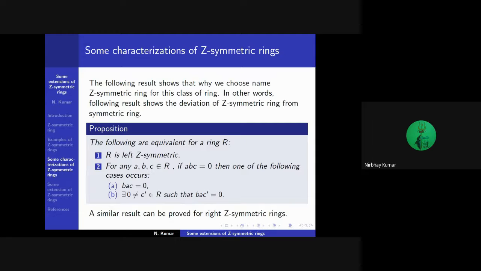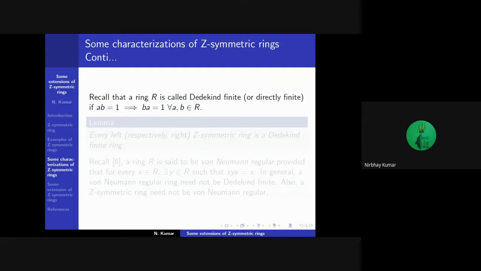We prove that a ring R is left Z-symmetric if and only if for any a, b, and c belonging to R, if abc is equal to 0, then either bac is equal to 0 or there is a non-zero element c' in R such that bac' is equal to 0. A similar result can be proved for right Z-symmetric rings.